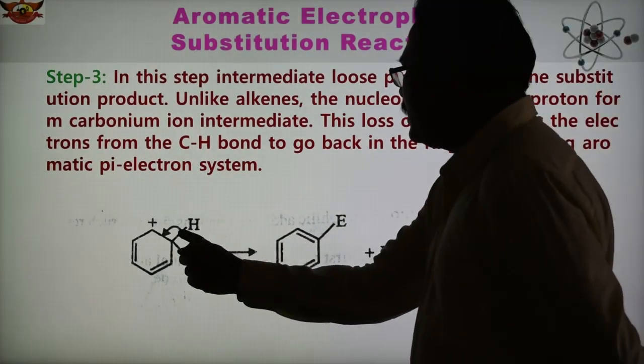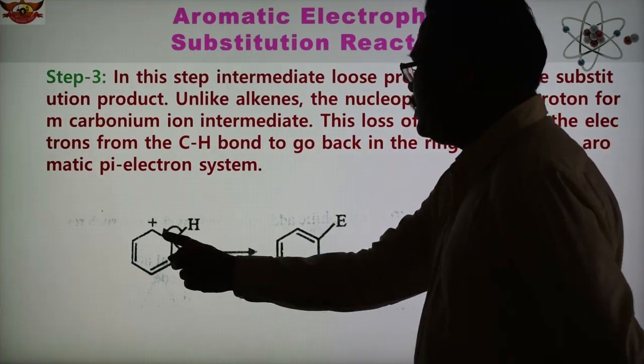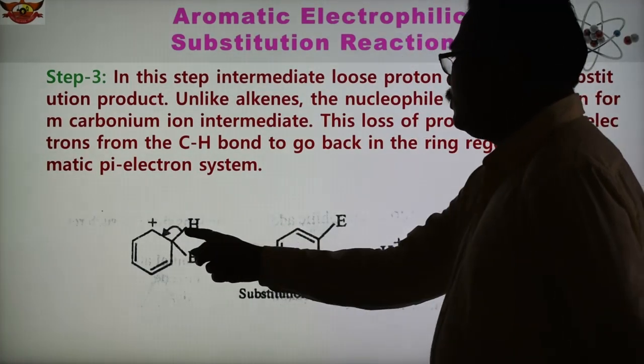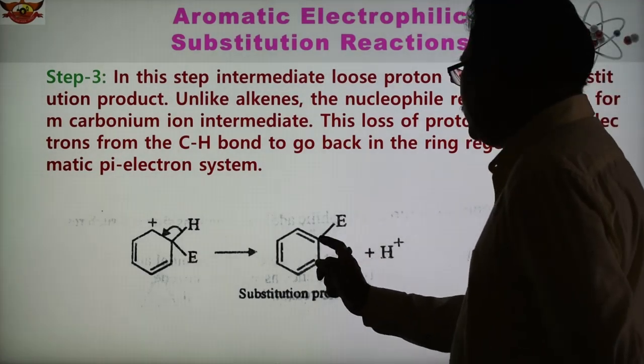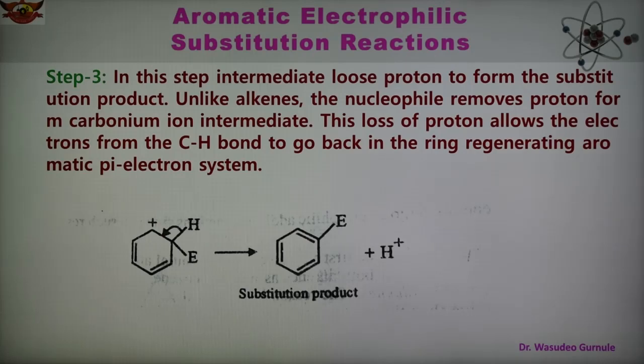Now this bond will break and shift here, so this bond becomes a double bond, and the H plus ion, that is the proton, is removed, and we obtain E, the electrophile, here. In this way we obtain the substitution product. So this is the general pattern of the mechanism of the substitution reaction. It consists of three steps. First, formation of the electrophile. Second, attack of the electrophile on the benzene nucleus. Third, loss of proton, and we get the substitution product.